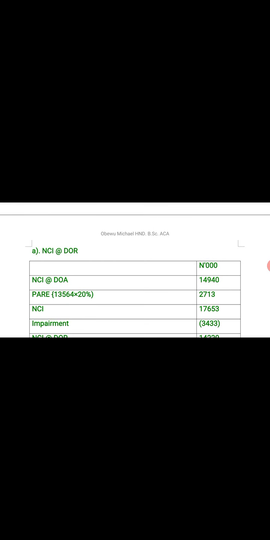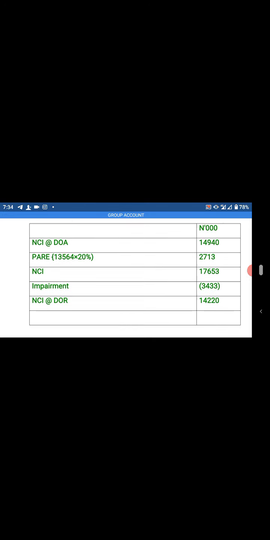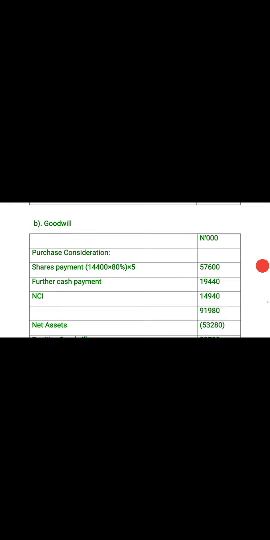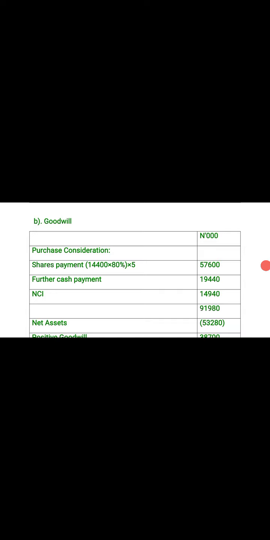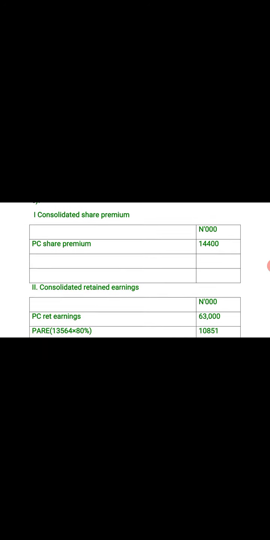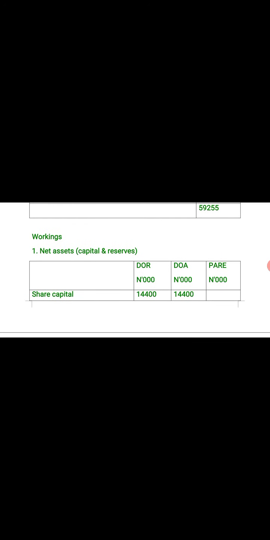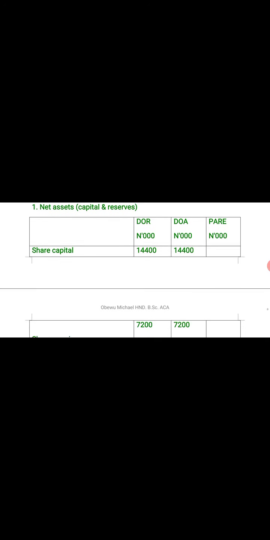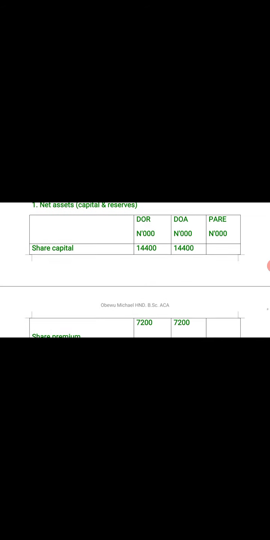So first of all, take care of NCI. How do you get your NCI? First of all, you have to get your NCI as at date of acquisition. Now, if you look at the question, you would observe that NCI is calculated using net assets, share premium, and retained earnings. These are workings.